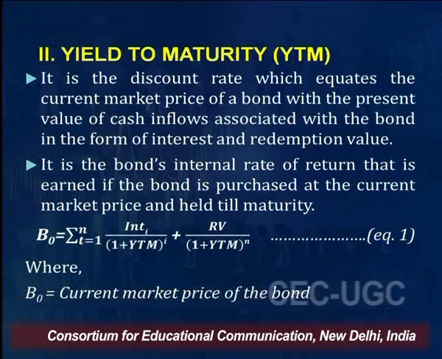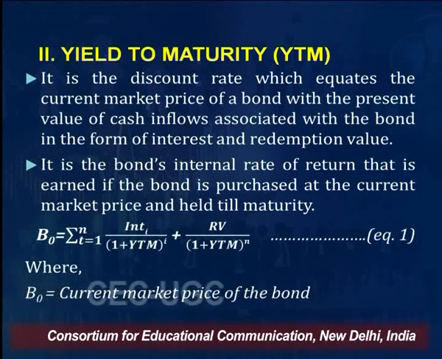N means the nth period in which the money will come back. If a company issues a bond of 10 years, n will become 10, right? So n is the number of years remaining for the maturity. Suppose you are calculating YTM after the second year, at the beginning of the third year, so n will become 7 years, because after 7 years you will be getting your money back. And during these 7 years, every year I am presuming the interest the company pays is in the form of annual interest.